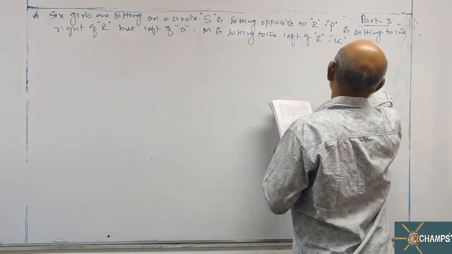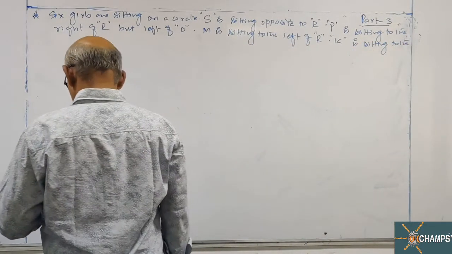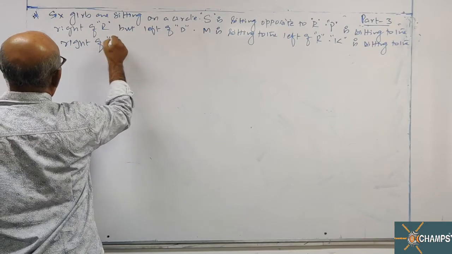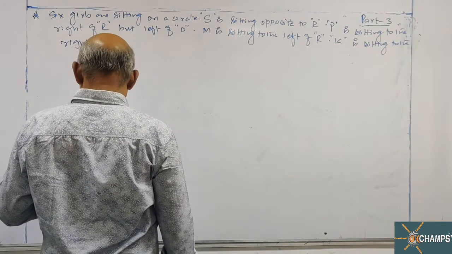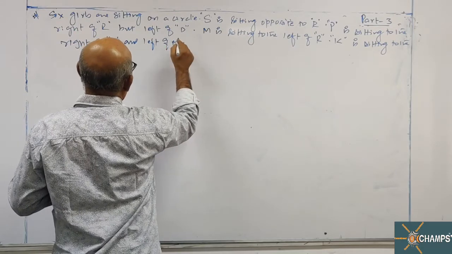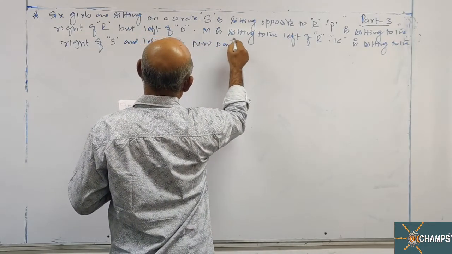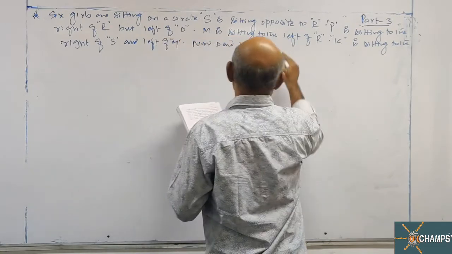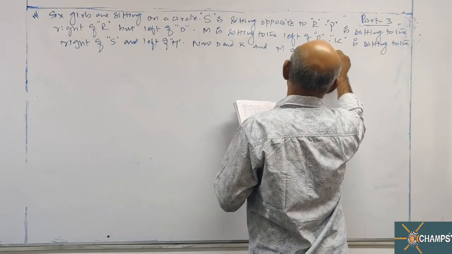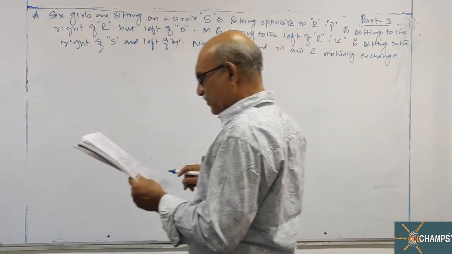K is sitting to the right of S. Now D and K, and M and R mutually exchange their places.